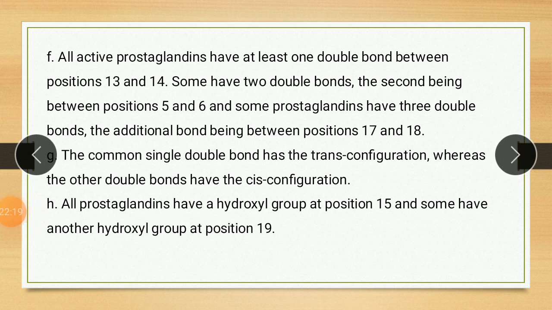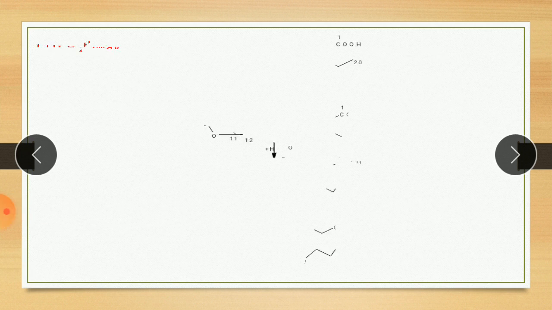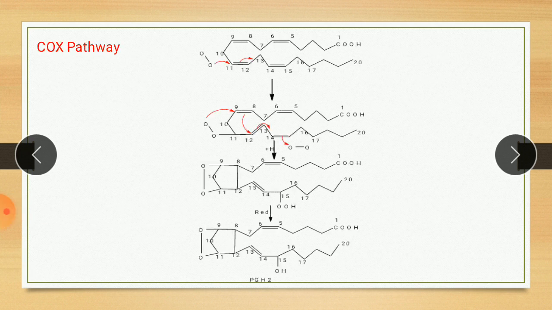Now the next point is biosynthesis of prostaglandin. The key precursor in eicosanoid biosynthesis pathways is arachidonic acid, which is formed from linoleic acid through reactions catalyzed by a series of enzymes that desaturate the fatty acid.